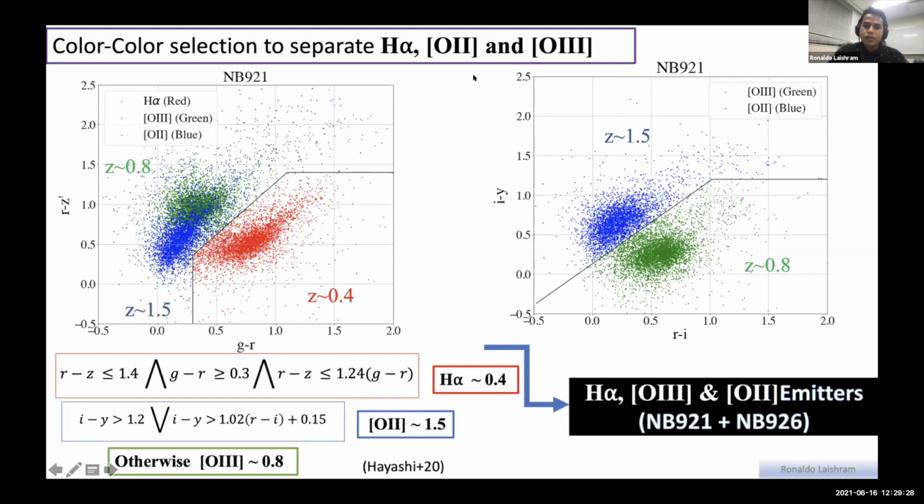And here I cross-check to see how much contamination there is. For H alpha at redshift 0.4, we have some spectroscopic data, so I cross-check with that, and the contamination is very low. So this color selection effectively selects these emitters.